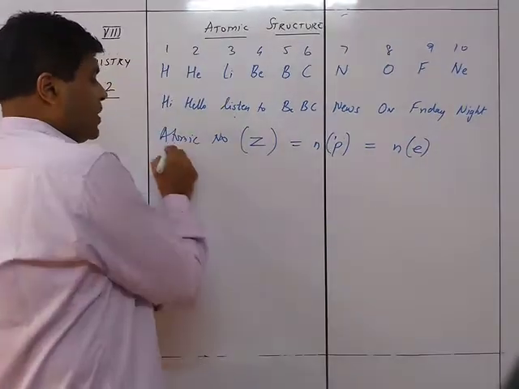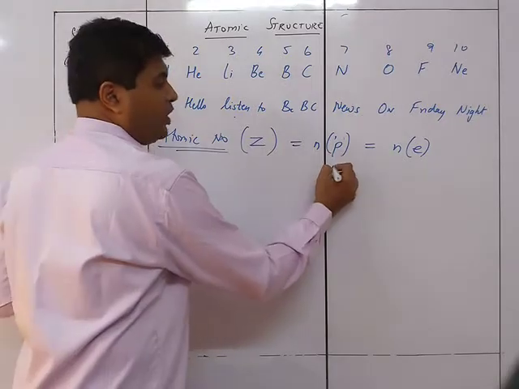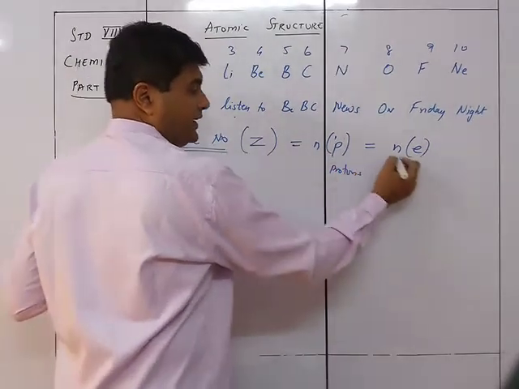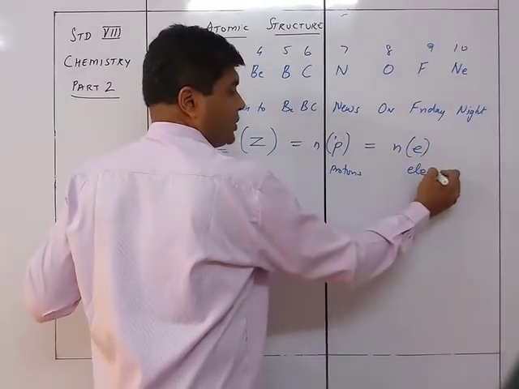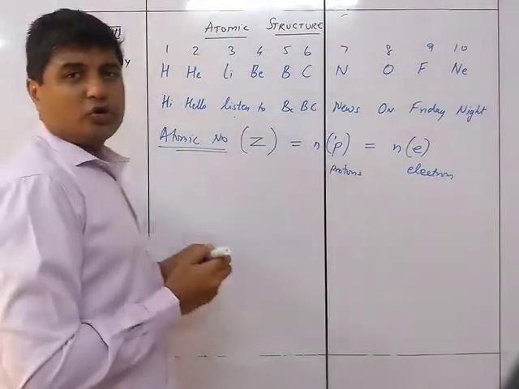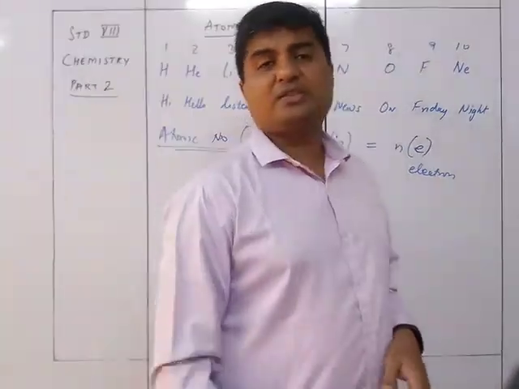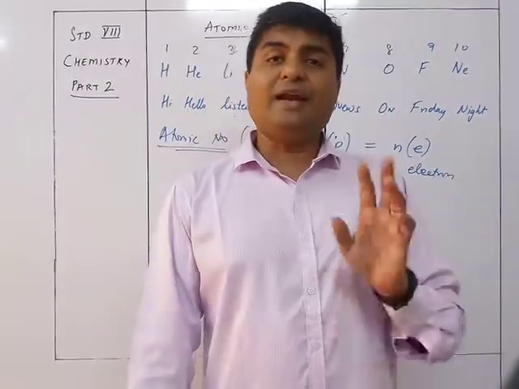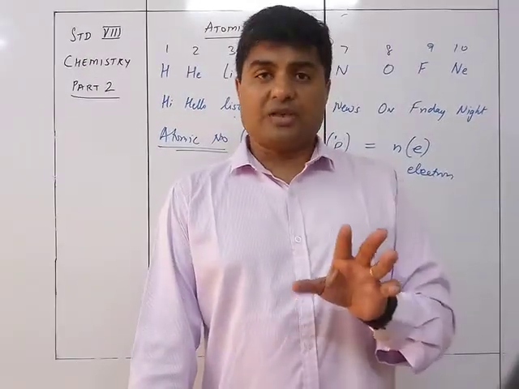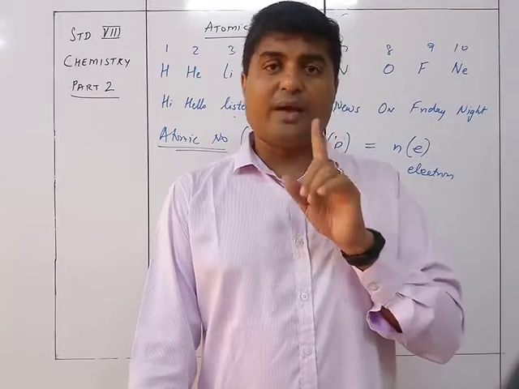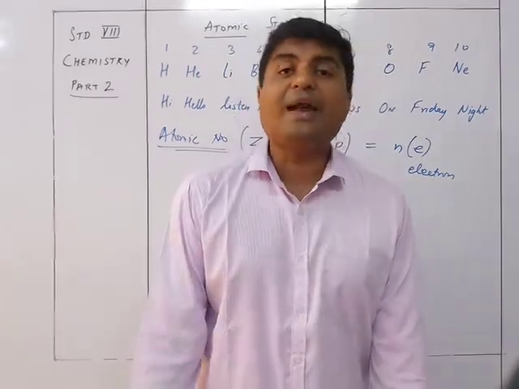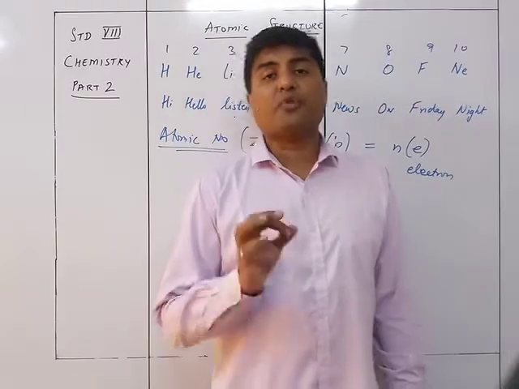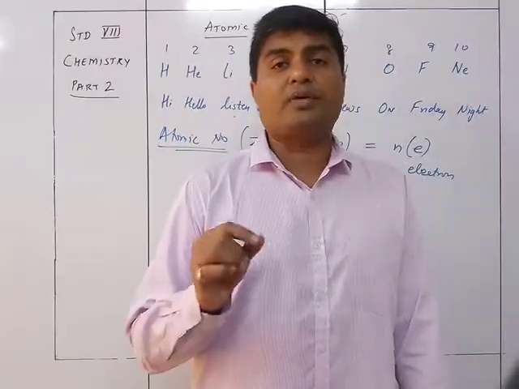So atomic number is the number of protons or is equal to the number of electrons. Why is it that both of them? Because an atom is electrically neutral. So all the atoms, I'm not talking about anything else, I'm talking about atoms. If they are electrically neutral, that means the number of protons in an atom is equal to the number of electrons.